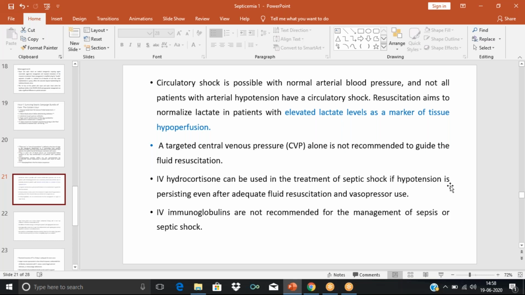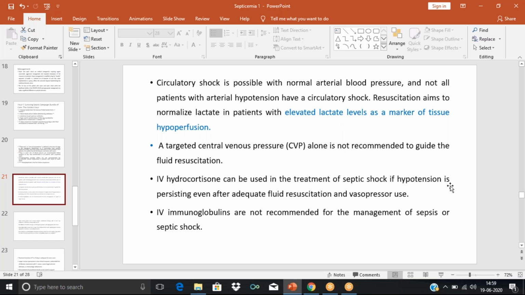Then, in situations where we are doing fluid resuscitation and giving catecholamines or vasopressors, such as norepinephrine, epinephrine or dopamine, even then the BP is not improving. It is recommended that we may give some IV hydrocortisone. Hydrocortisone at low dose, that is 50 milligram IV every 6 hours, can improve the blood pressure.